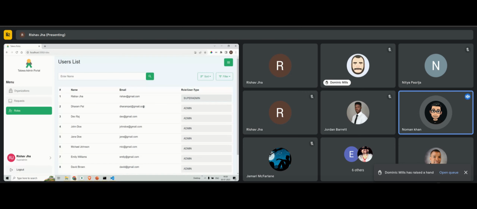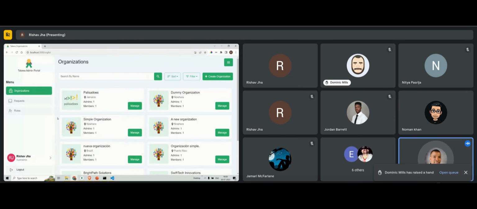Hold on. The super admin should have access to everything, and then the admins will only have visibility to the organizations they've been assigned to. But Noman, you do have a point. When you go to these, Rishabh, please go back to the roles. Yeah, one second.